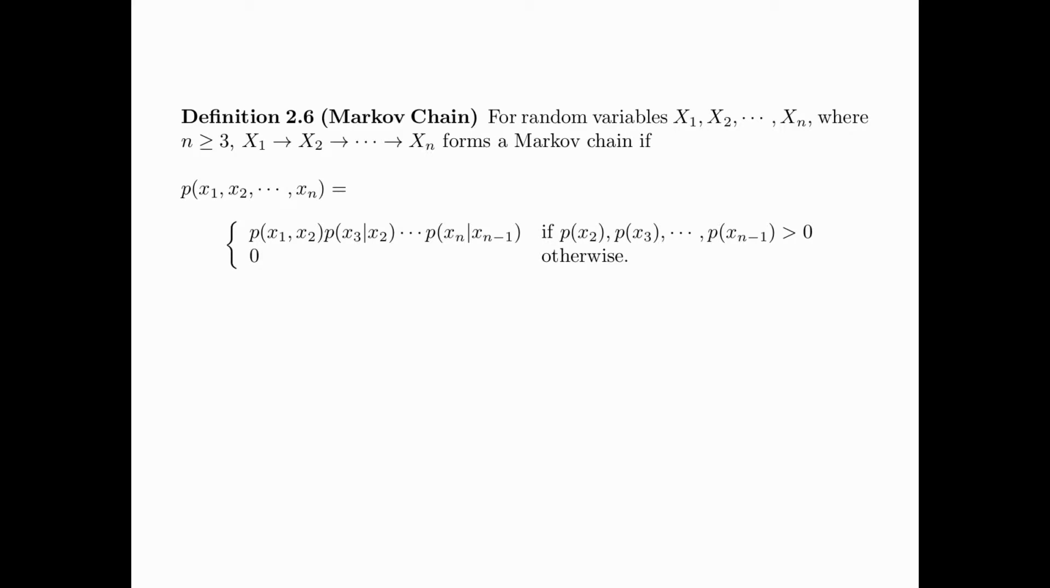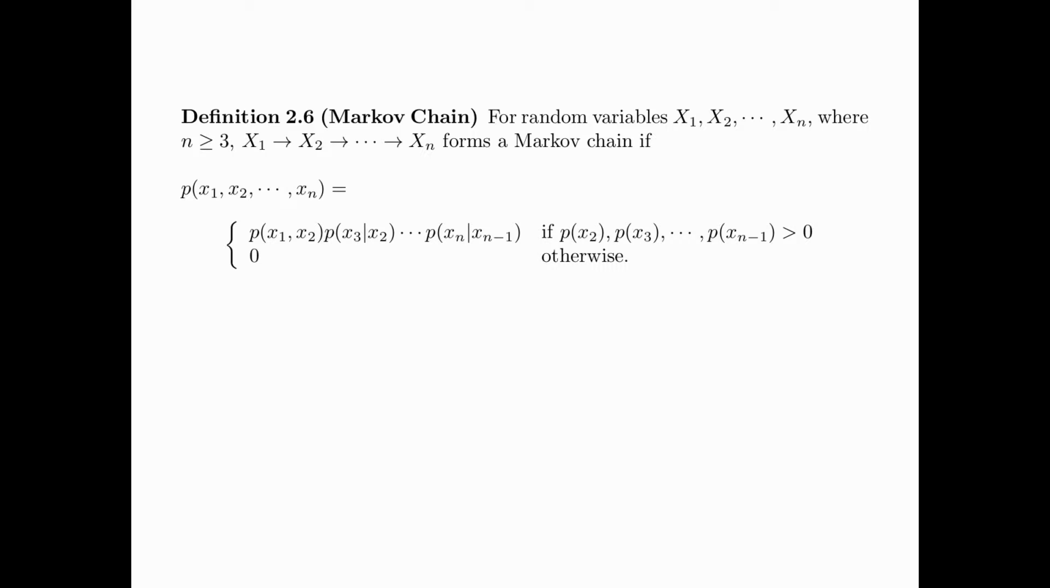Definition 2.6 is the definition of a Markov chain. For random variables X1, X2 up to Xn, where n is bigger than or equal to 3, X1, X2 up to Xn forms a Markov chain in this order if p(x1, x2, ..., xn) is equal to p(x1, x2) p(x3 given x2) all the way to p(xn given xn minus 1).